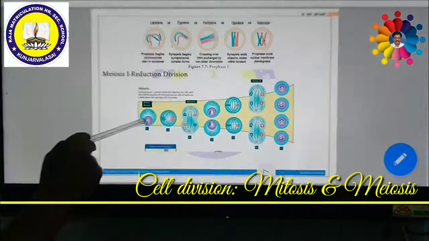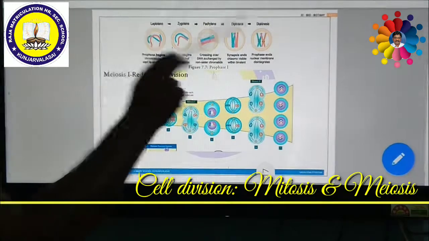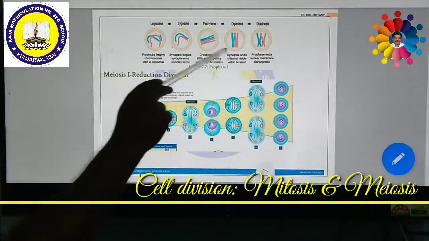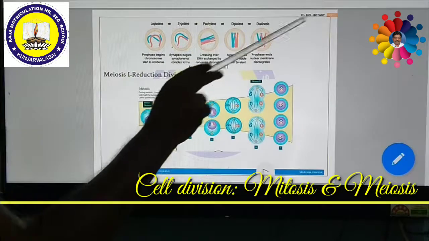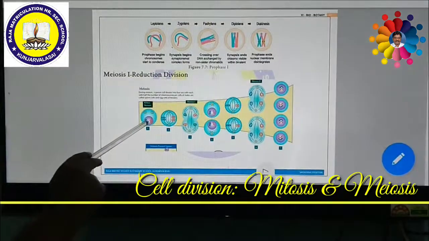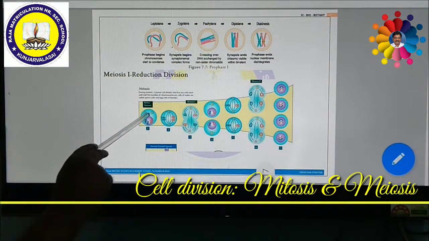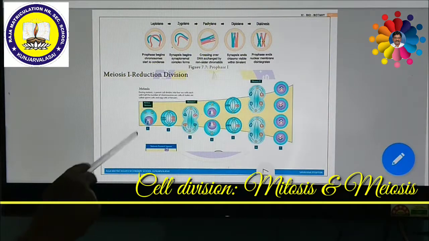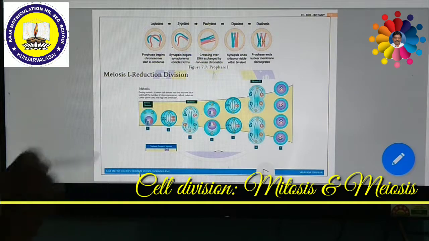So this is prophase 1. Here, thread-like chromatin material forms. Then during this, crossing over and everything is completed. Now all the chromosomes are forming at the center. In the meantime, spindle fibers are forming. In animal cells, centrioles are forming towards the poles.